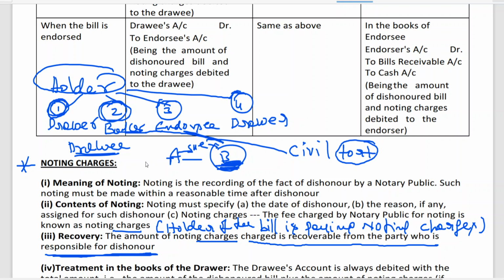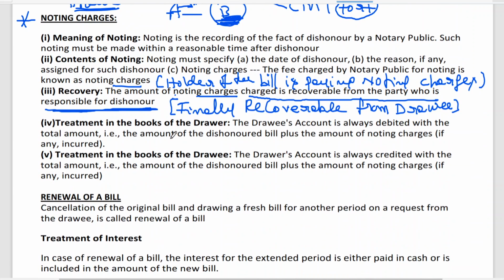So ultimately, noting charges are finally recoverable from whom? Drawee. Clear to all of you? Finally, it is recoverable from drawee.